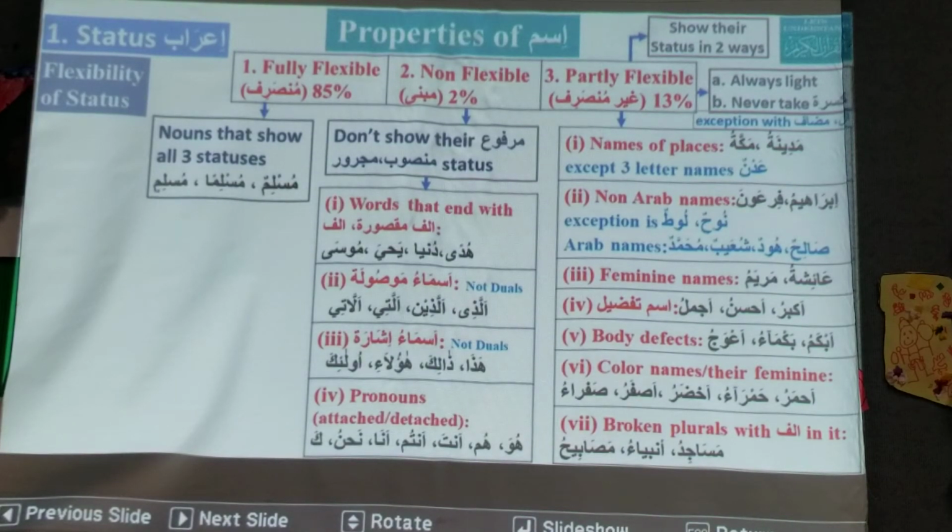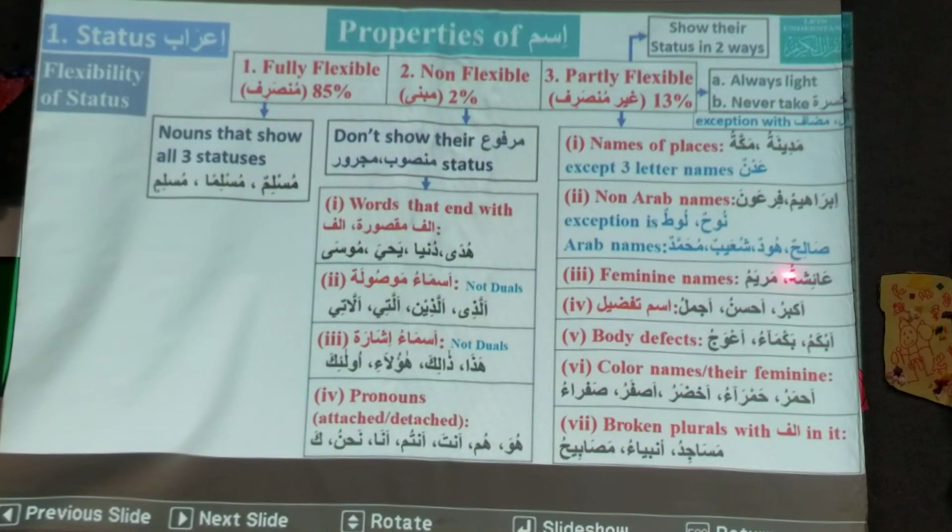So like Muhammadun, Muhammadan, Muhammadin. So it is fully flexible. Similarly, Salihun, Salihan, Salihin, fully flexible. Hudun, Hudan, Hudin is fully flexible. Shu'aibun, Shu'aiban, Shu'aibin is fully flexible. Okay. So we have to remember only these 4 names. All other names are partly flexible.